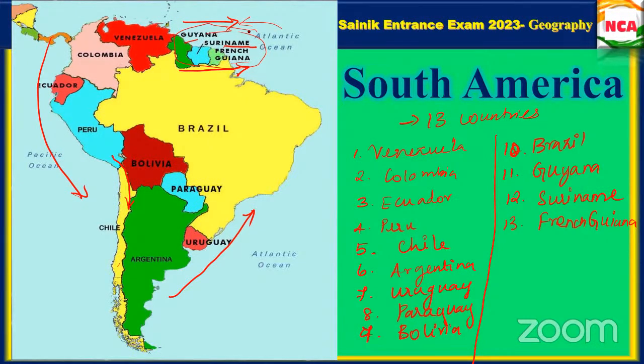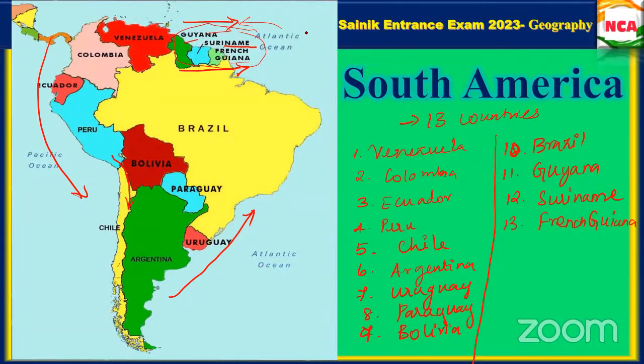Yes, Panchavakra. Yes, Venezuela, Colombia, good. Peru, Chile, Argentina, Uruguay, Paraguay. Argentina, Paraguay, okay?